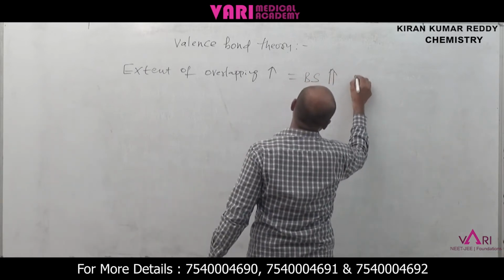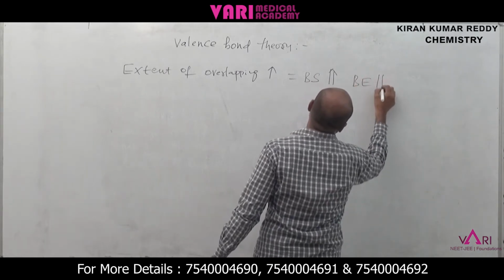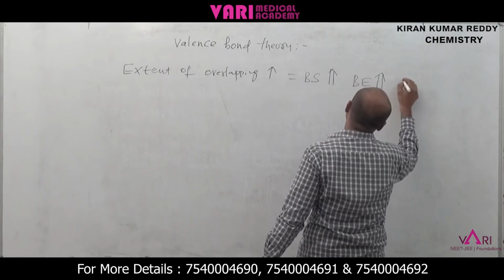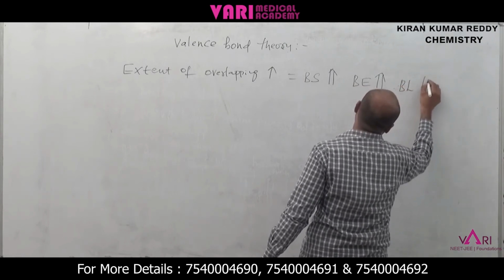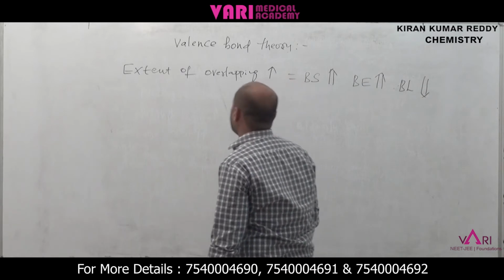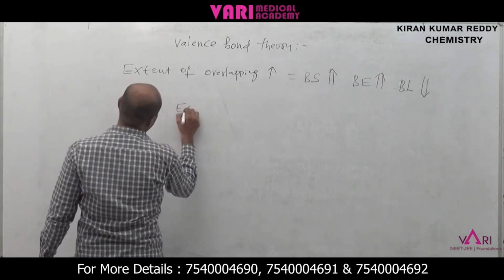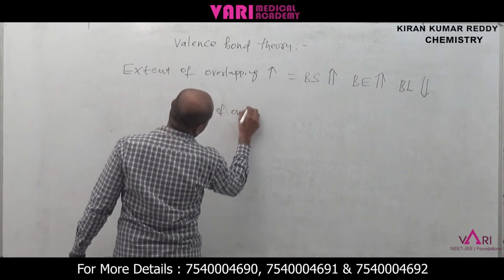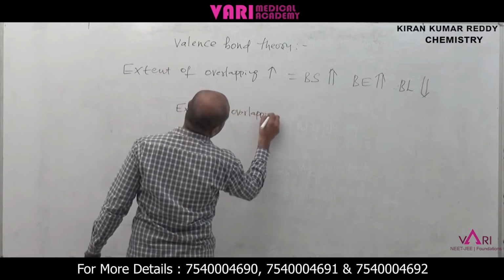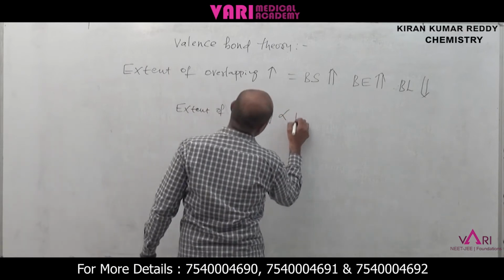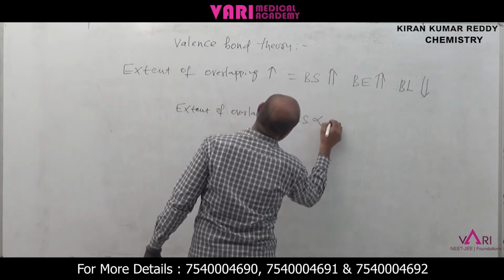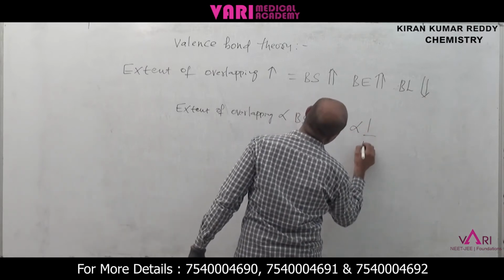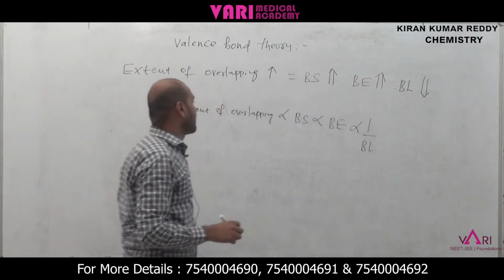Bond strength increases means bond energy increases. Bond energy increases means bond length decreases. Extent of overlapping is directly proportional to bond strength, directly proportional to bond energy, and inversely proportional to bond length. This is the order, remember.